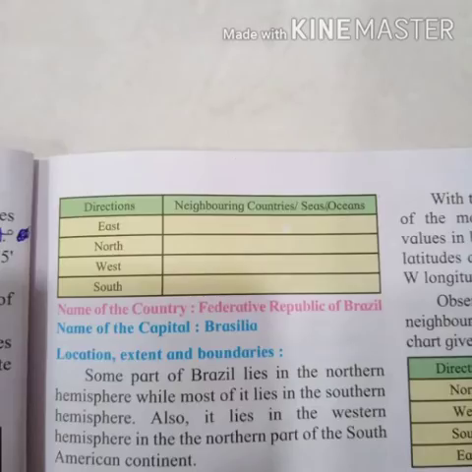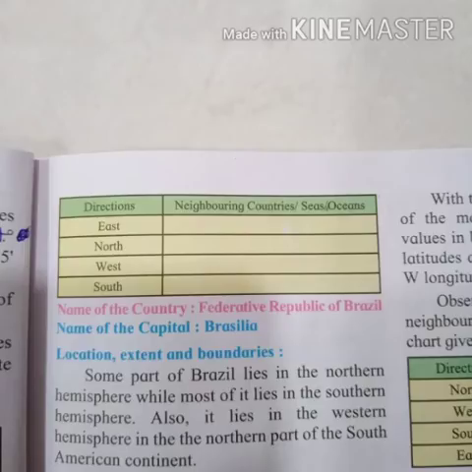Next, about Brazil. Name of the country, Federative Republic of Brazil. Name of the capital, Brasilia. Location, extent and boundaries. Some part of Brazil lies in the northern hemisphere, while most of it lies in the southern hemisphere.